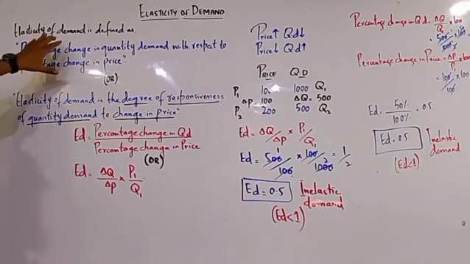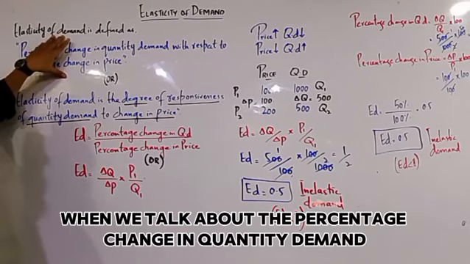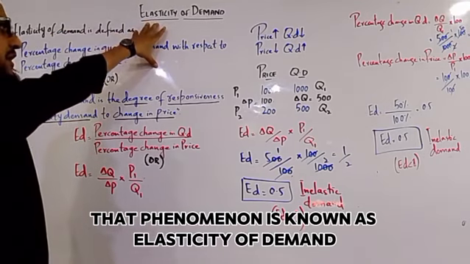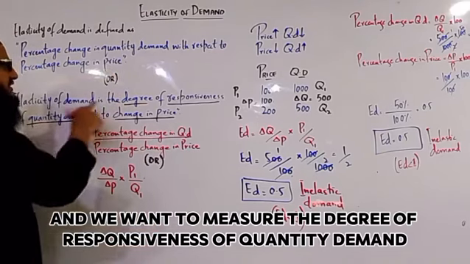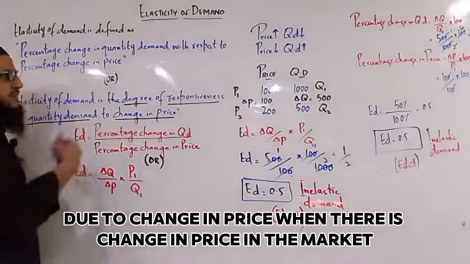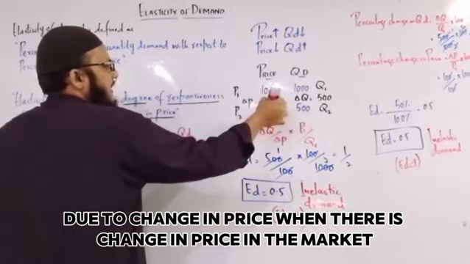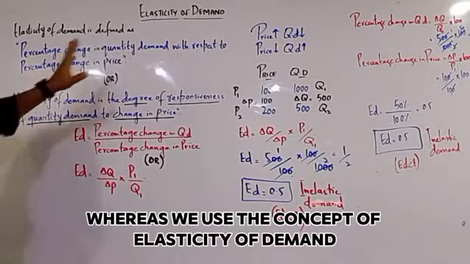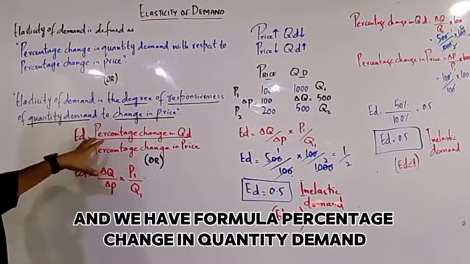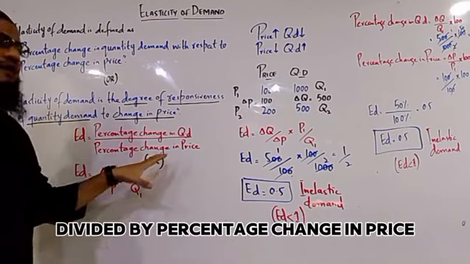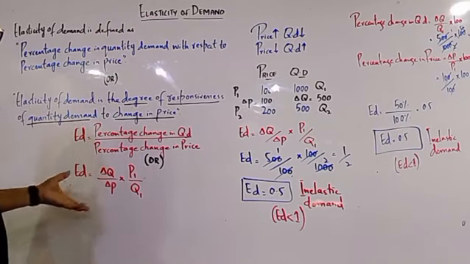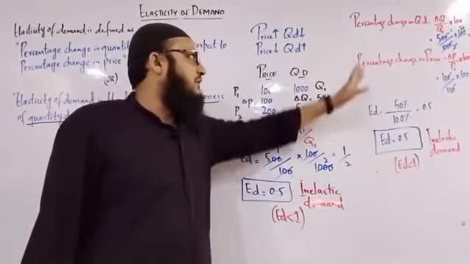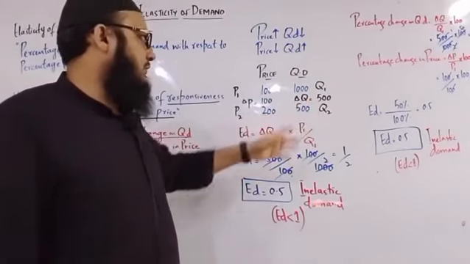In short, when we talk about the percentage change in quantity demand due to percentage change in price, that phenomenon is known as elasticity of demand, and we want to measure the degree of responsiveness of quantity demand to change in price. When there is a change in price in the market, how much does demand respond? To calculate that degree of responsiveness, we use the concept of elasticity of demand. Then we have the formula percentage change in quantity demand divided by percentage change in price. Then we have delta Q over delta P multiplied by P1 over Q1. Then we calculate elasticity of demand from both formulas.